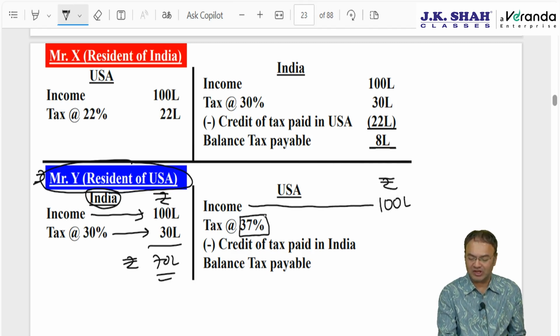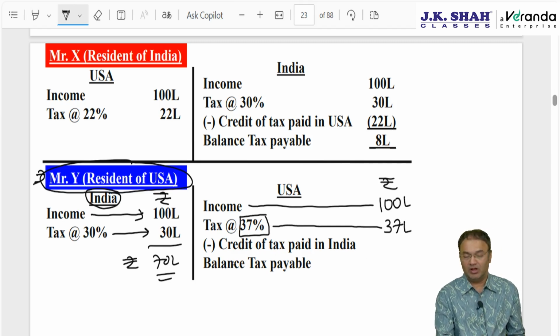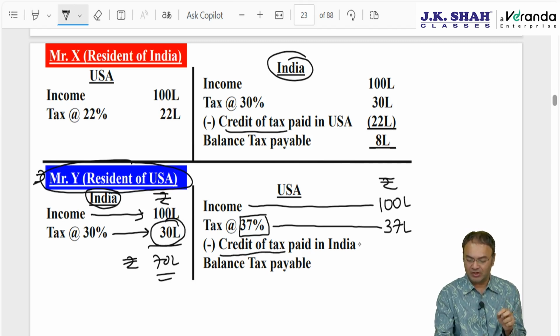Suppose in USA the tax rate is 37%, so the US government should have charged 37 lakhs as tax. But now it is the turn of the US government to offer credit. In the earlier example, the Indian government gave credit. Now the US government will give credit of tax paid in India. Tax paid in India is 30 lakhs. The US government will give credit of 30 lakh. Total tax payable in USA will be 7 lakhs.